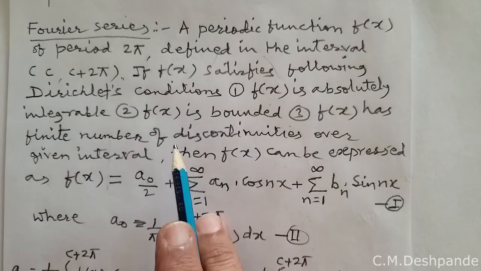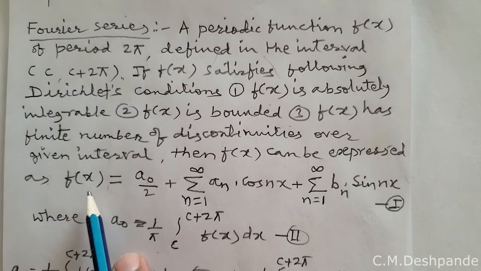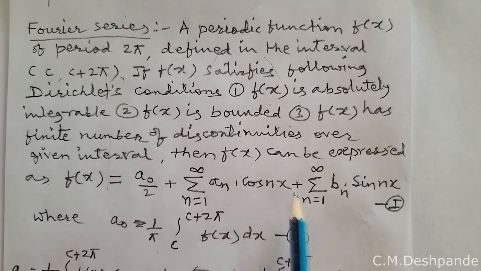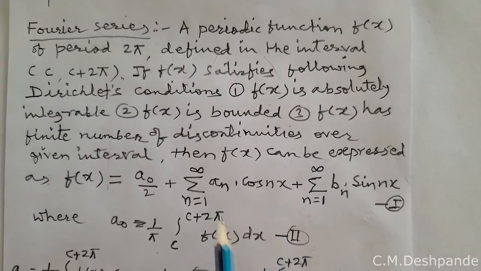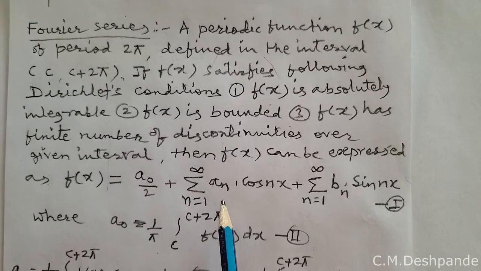If these three conditions are satisfied by a periodic function, then f of x can be expressed in a Fourier series given by f of x is equal to a0 by 2 plus summation n from 1 to infinity a suffix n into cos of nx plus summation n from 1 to infinity b suffix n into sin of nx. This equation is called the Fourier series of the function f of x. This a0, an and bn are called Fourier constants or Fourier coefficients, and they are calculated from these formulas.